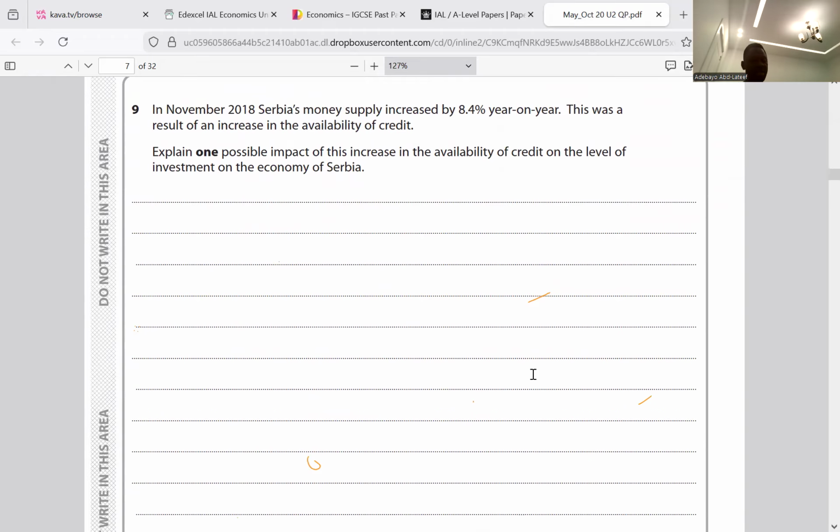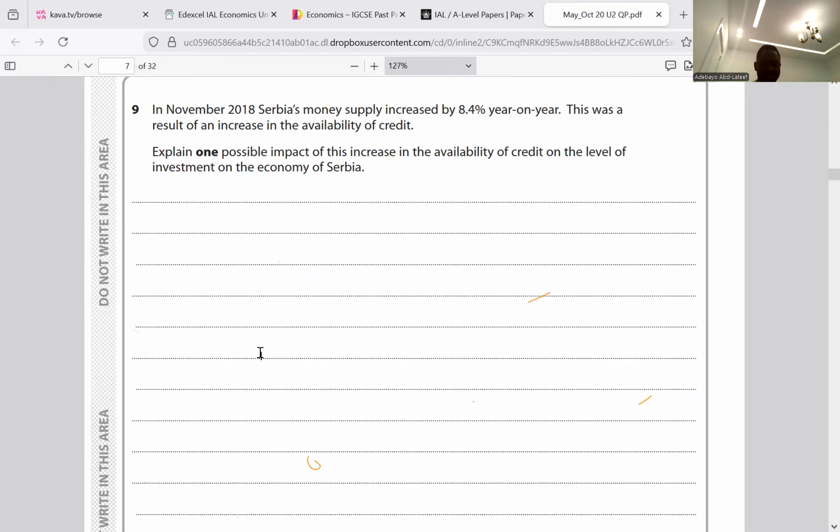For question 9, they said in November 2018, Serbia's money supply increased by 8.4% year on year. This was a result of an increase in availability of credit. Explain one possible impact of this increase in the availability of credit on the level of investment in the economy of Serbia. So availability of credit is the availability of loans or the abundance of money consumers and firms can spend that they do not own.